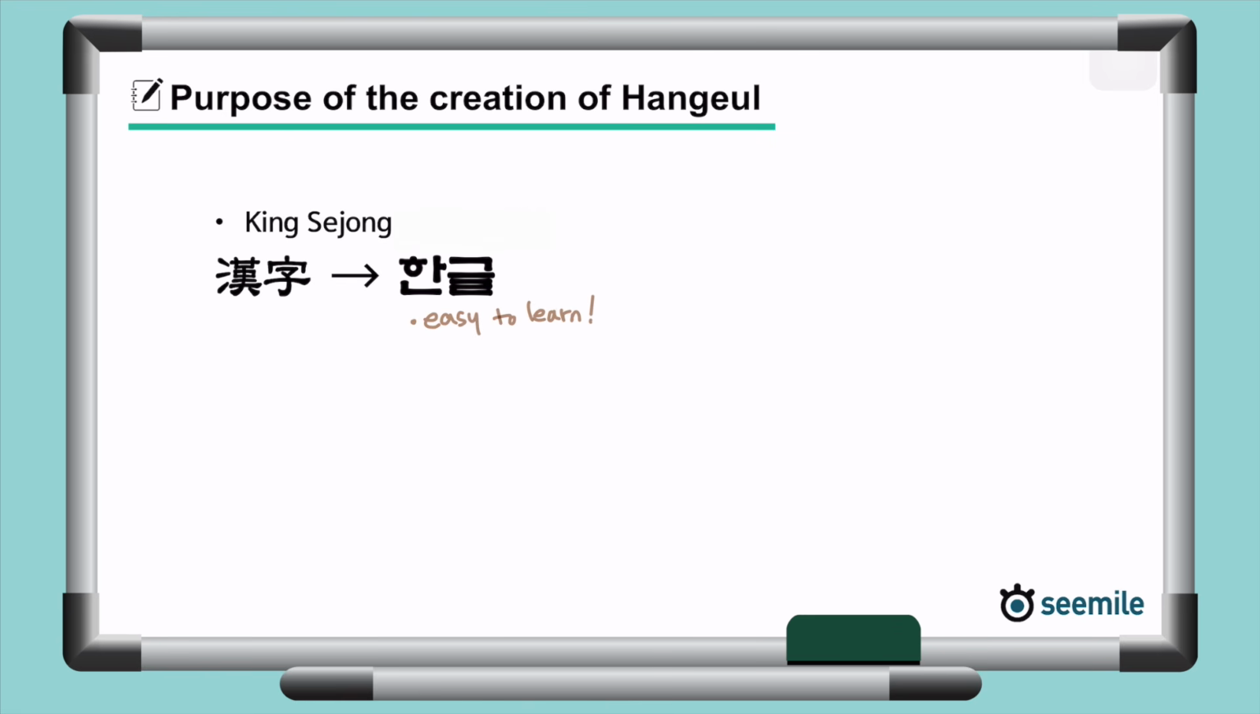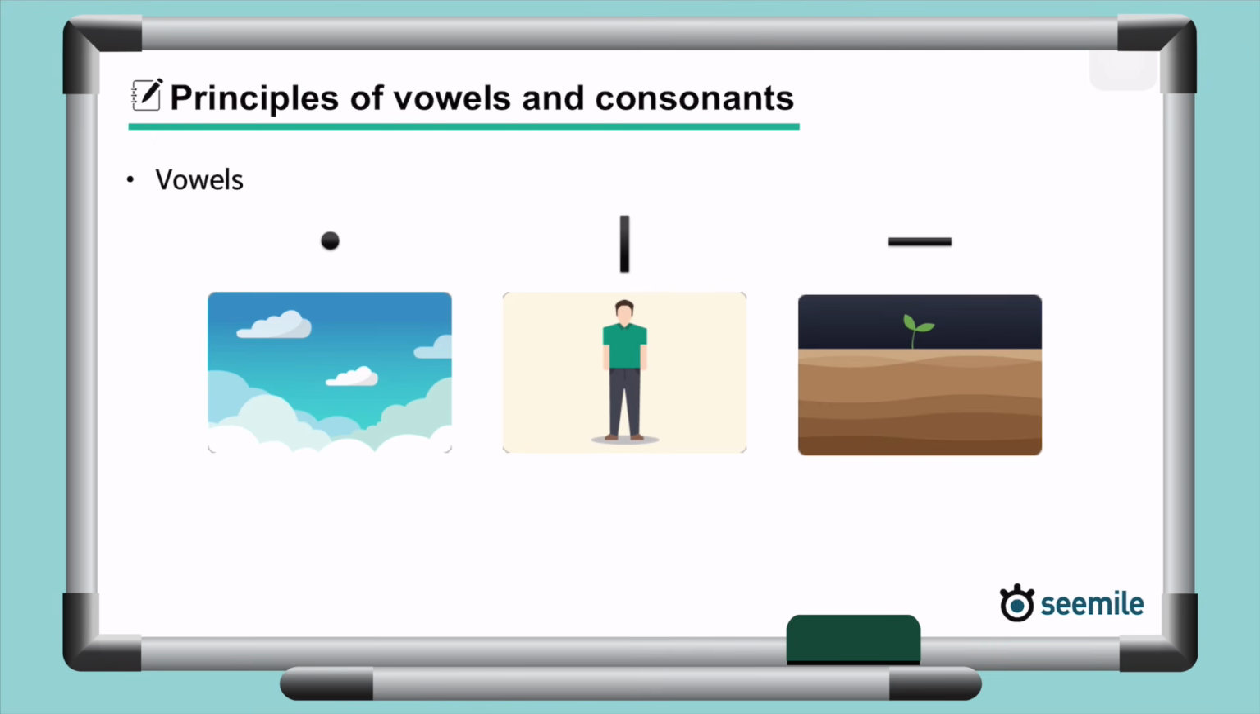Currently, there are a total of 19 consonants and 21 vowels in Hangul. What are the principles behind their use? First, let's talk about the vowels. They are the combination of these three shapes which symbolize the basic elements of the universe, the sky, earth, and humans. So for example, if you place a dot shape at the left of a column shape, it becomes ㅓ. And if you place it at the right of the column, it becomes ㅏ.